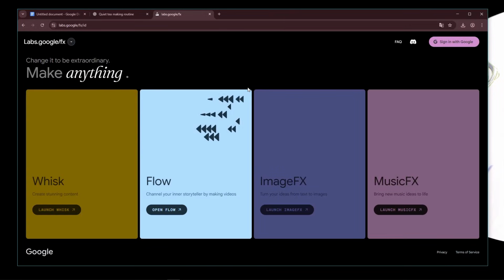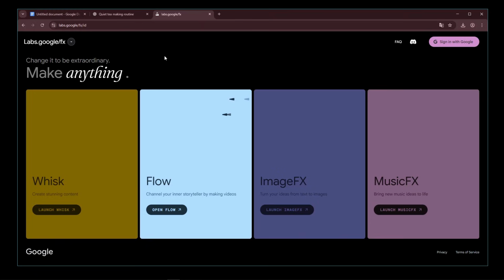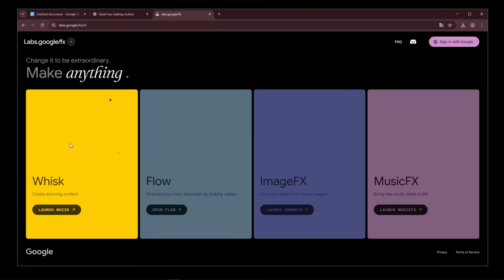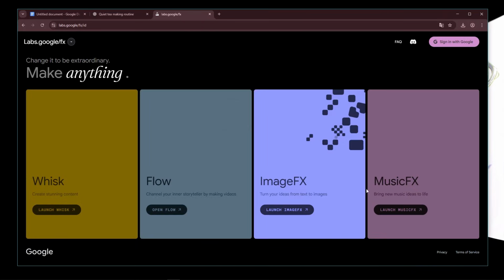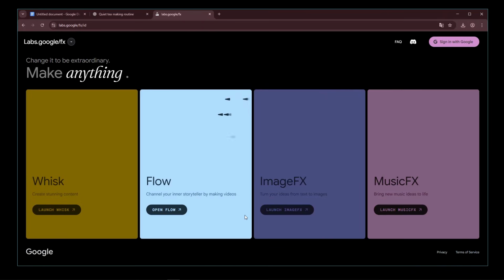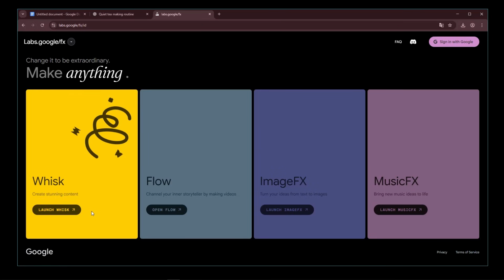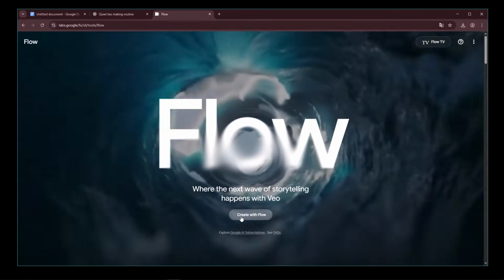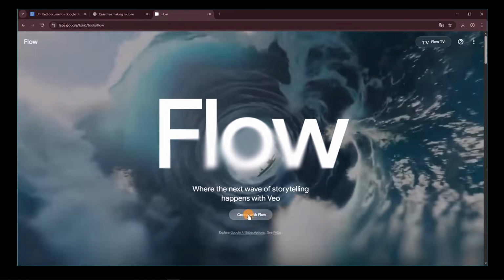For the AI video that I use, here I'm using Google Labs, and in Google Labs, as we know, there are several features. First, there is Wix, Flow, Image FX, and Music FX. But here we will only focus on using Google Flow. But if you want to use Wix, it's also fine. Since we want to use Flow, we just click Open Flow. Then here we just click Create with Flow.